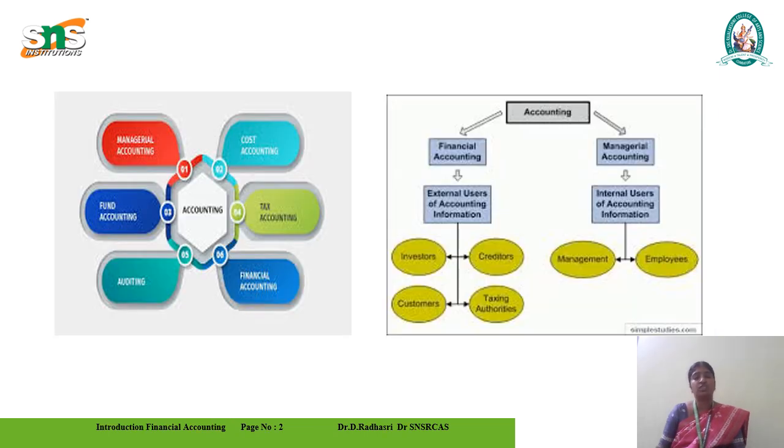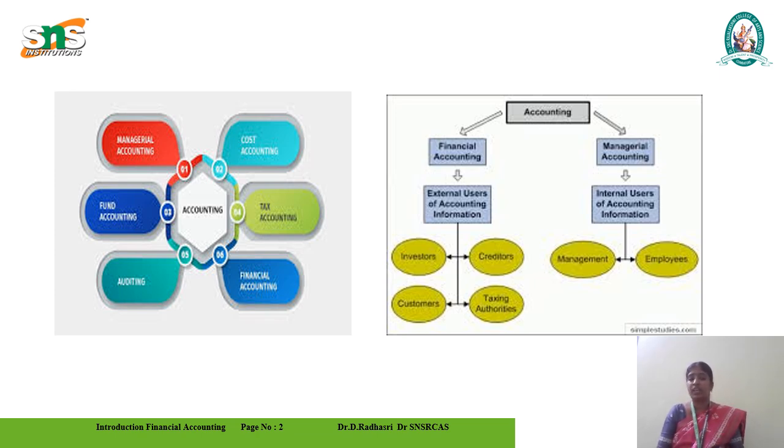Then we want to know what the different types of accounts being maintained are. We can say there are a lot of accounts, but it is very important to know about management accounting, fund accounting, auditing, financial accounting, tax accounting and cost accounting. These are the main categories we want to know in the different ways of accounting. In the case of business accounts, management and risk are handled by cost accounting. Financial accounting takes the place of auditing, and tax accounting is also handled separately. In that way, they are divided into financial accounting and management accounting.